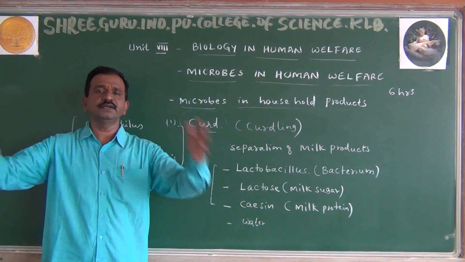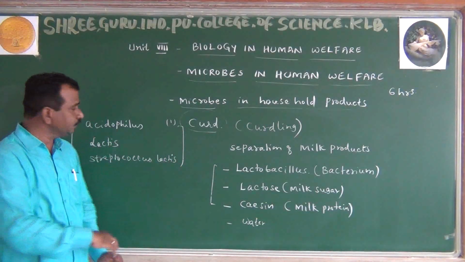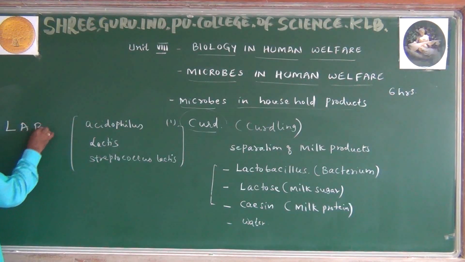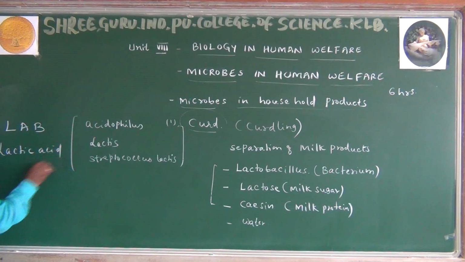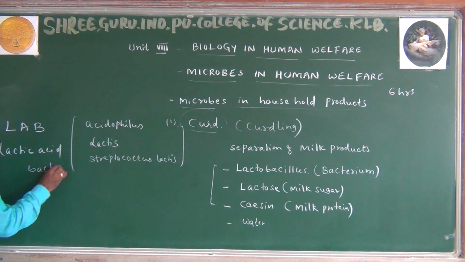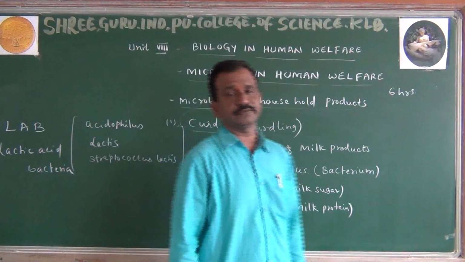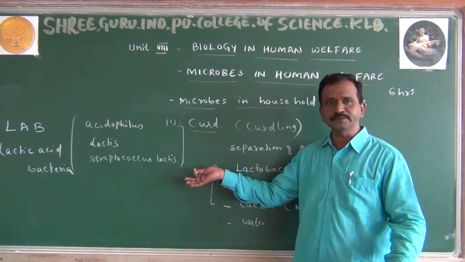An enormous amount of lactobacillus species are found in the curd. That is why, collectively, we can call them LAB. LAB andre lactic acid bacteria. An enormous amount of lactic acid bacteria, lactobacillus species, are found. That is called lactic acid bacteria.